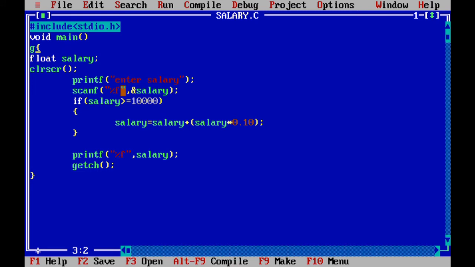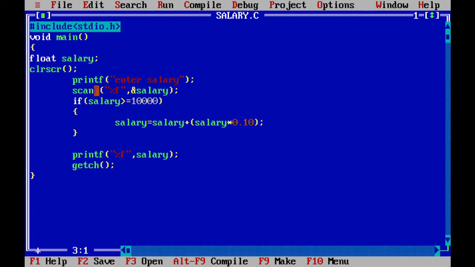Now practically we will see how the if statement works. In the first example we will see the if statement, which has only a true block and does not have a false block. For example, suppose there is a question: increment the salary of an employee by 10%, but only if the salary is greater than 10,000. Otherwise, don't increment it.